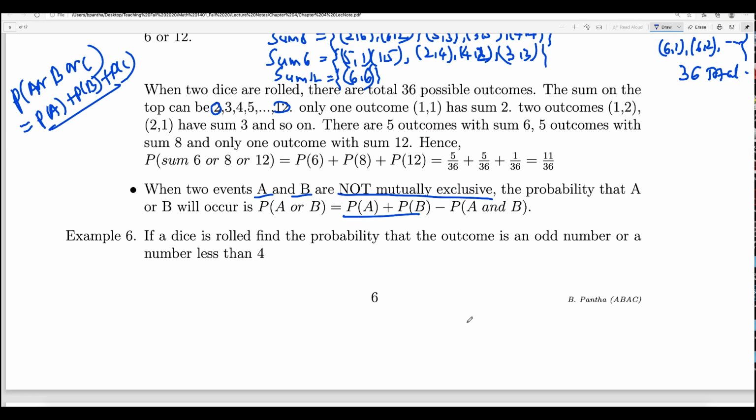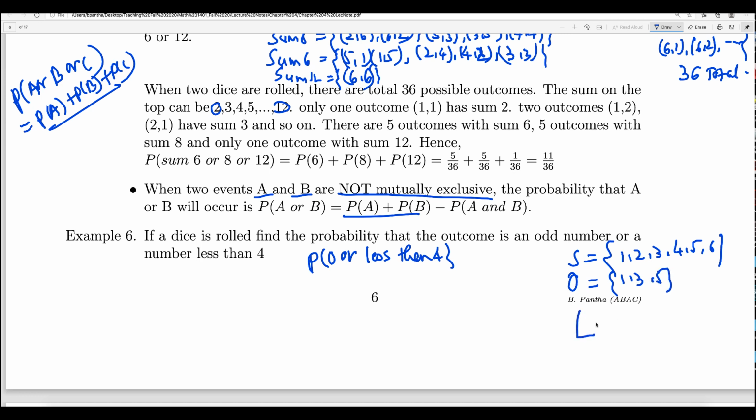Let us look at this example. If a die is rolled, find the probability that the outcome is an odd number or less than 4. So how many outcomes are odd numbers? The sample space is 1, 2, 3, 4, 5, 6, right? The odd numbers are 1, 3, 5.